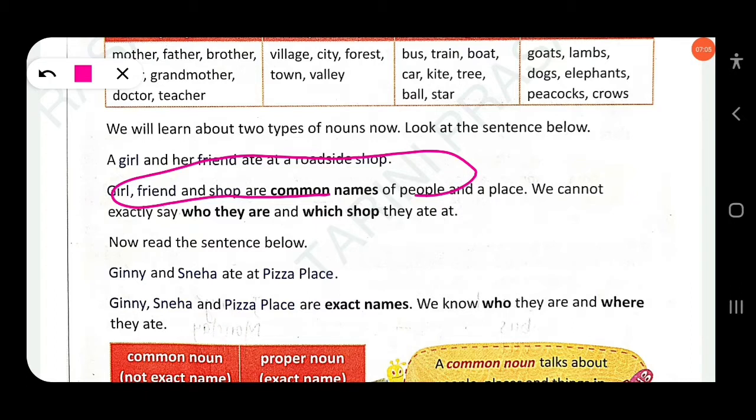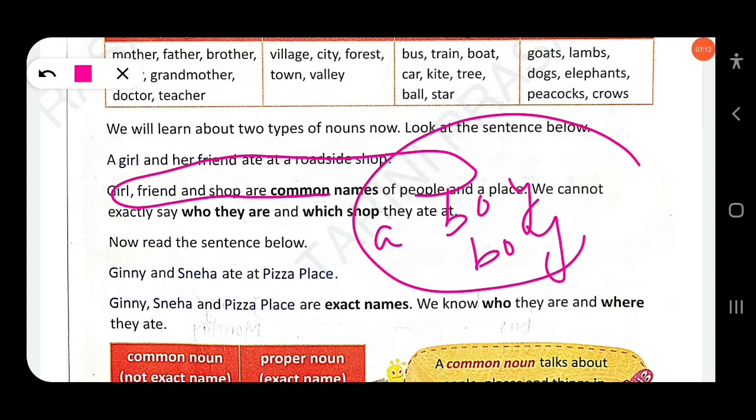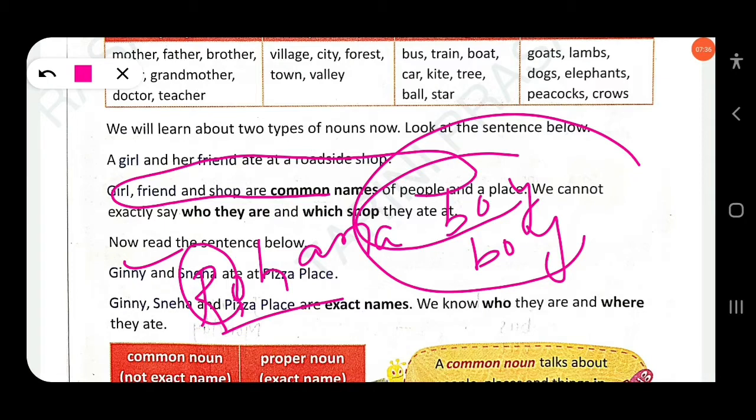Take an example: a boy, or we call boy. This is a common noun because we are not referring to a particular boy. Suppose we take an example, Rohan. Rohan is the particular name of a boy, and you also find it starts with a capital letter, so this will be called a proper noun, because proper means it is the name of a particular person, a particular boy. But a boy means any boy. So here boy will be considered a common noun and Rohan will be considered a proper noun. Clear?